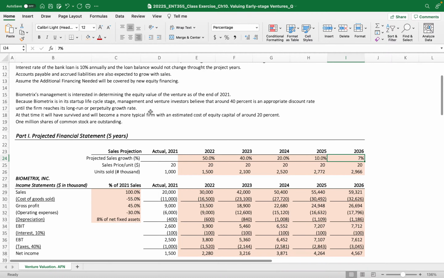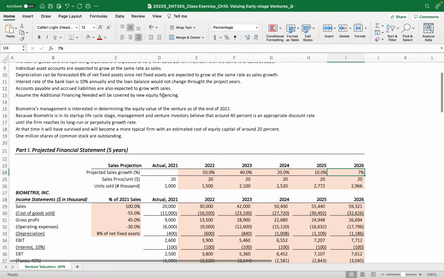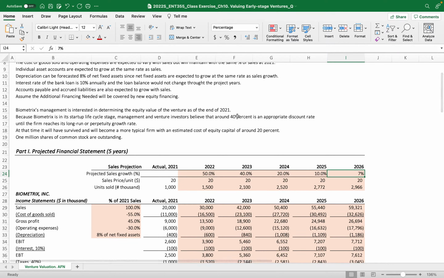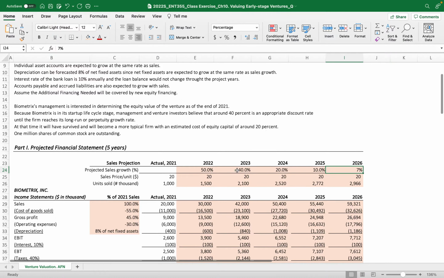So as indicated in the descriptions, 20% to 40% is the appropriate discount rate if the company is at the startup life cycle stage. But once the company survives, some companies survive and will become a more typical firm like maturity, the early maturity stage company or IPO company or the seasoned firm. So we have the 20% here.